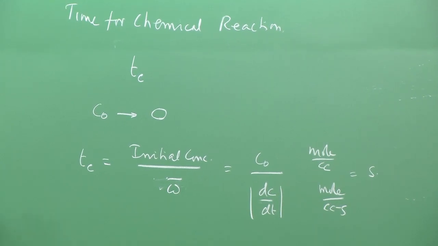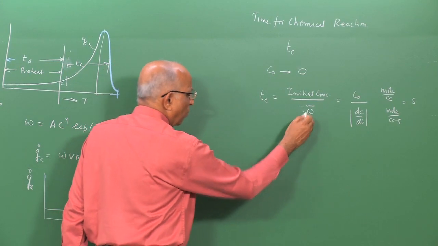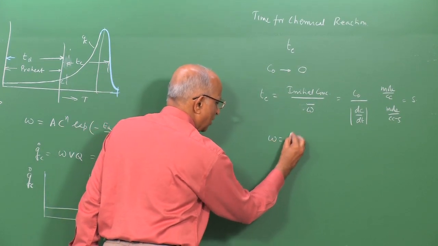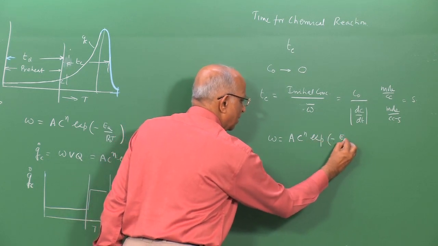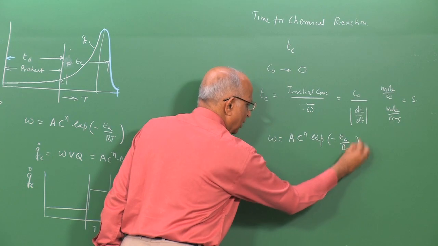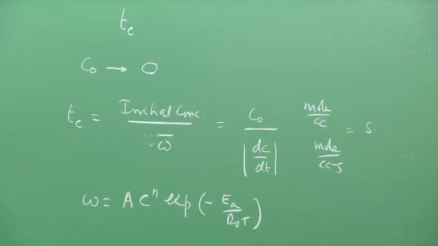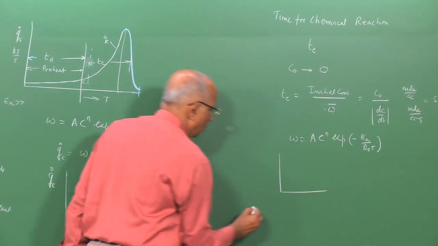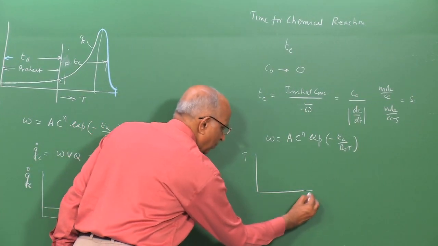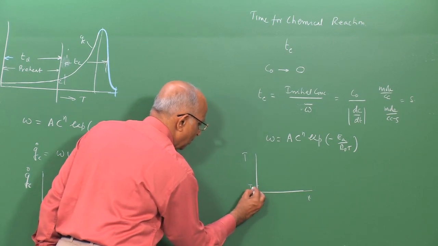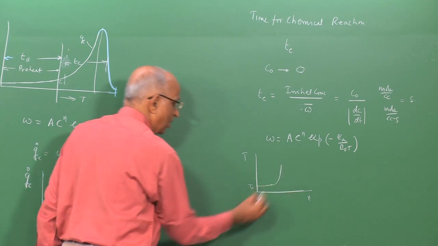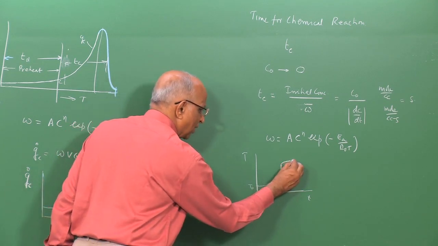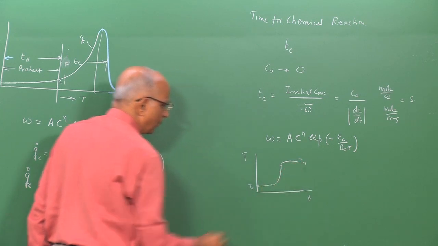If I were to get a value for this, I must also say my omega, which we just discussed, we said is equal to A C^n exponential of minus Ea by R0 T. Well, the temperature is continually changing, and what is the change in temperature we see? To begin with, with respect to time, the temperature starts at T0, it starts slowly, after some time when the preheat is over, it jumps up, and then the temperature steadies out and you reach a maximum value.